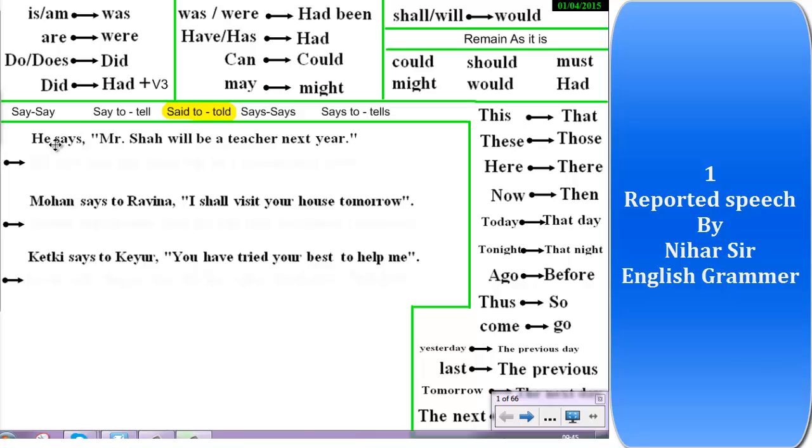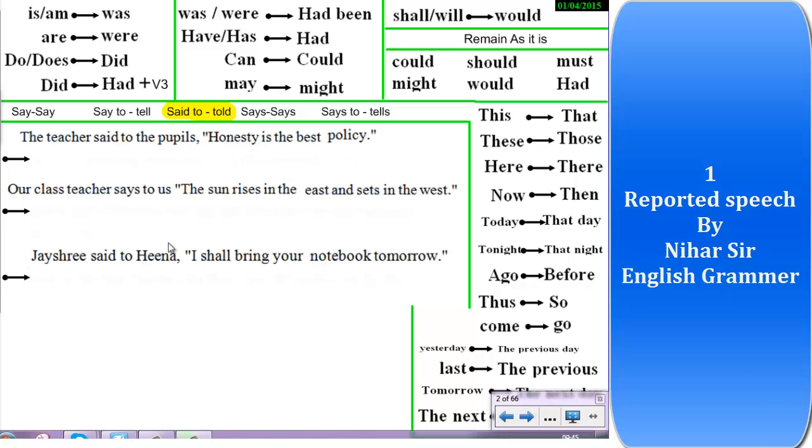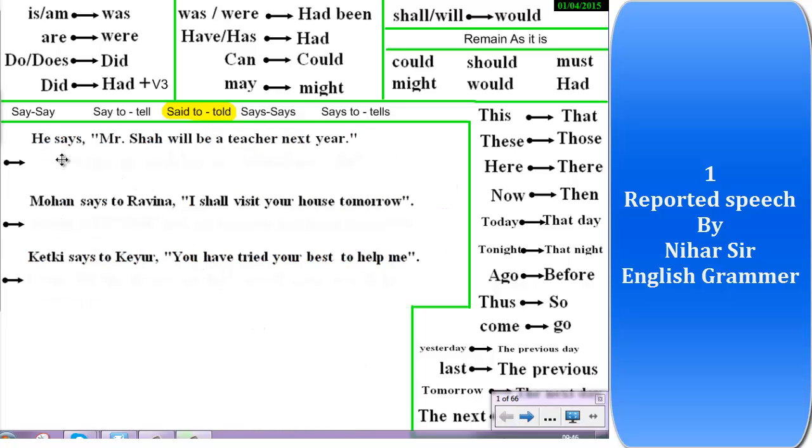So let's start. Now I have written all the rules on this page and it will be on all the pages. On all the pages you will find all the rules, and I have made this list of rules such that tenses of the given sentence change automatically. So you don't have to remember all the rules tense-wise, that this tense will become this, this tense will become this. These rules are the conclusion of all the tense changes that take place in indirect speech.